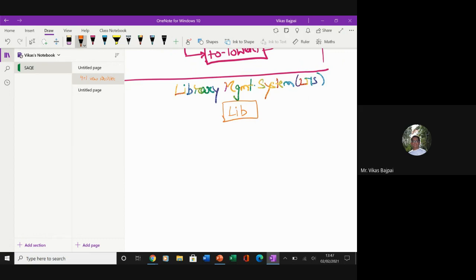And so right now we are going for logical view. So in this case, what we have is, in a library we can have a catalog module, and I can have a circulation module.